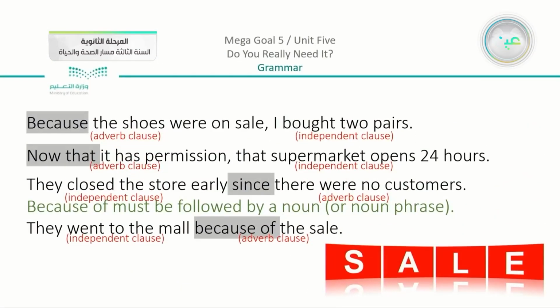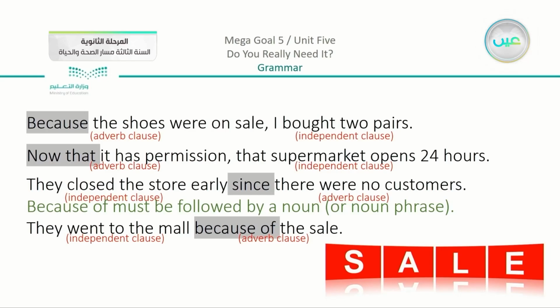Now here in these 4 examples, you can see that in the highlighted part, in the gray part, is our conjunction. You can see because the shoes were on sale, I bought 2 pairs. Now if I say because the shoes were on sale, stop, there is no complete meaning. So this is going to be the adverb clause or the dependent clause, and you have the independent clause, which is I bought 2 pairs. So why did I buy 2 pairs? Because the shoes were on sale.